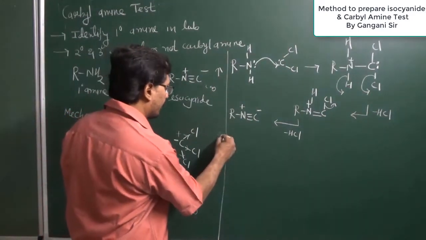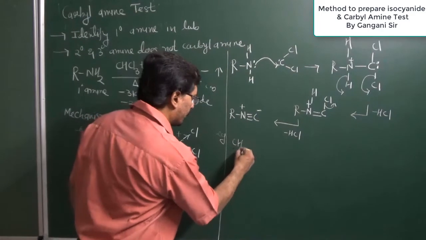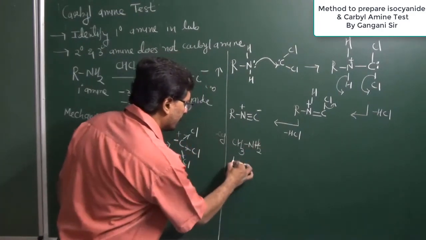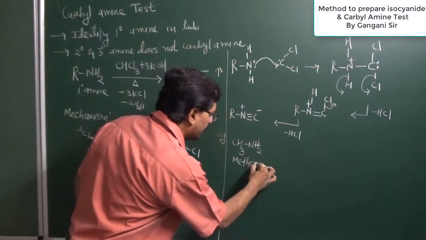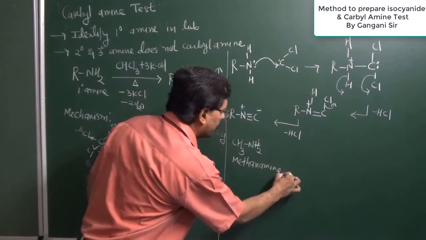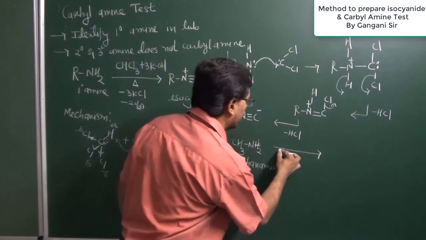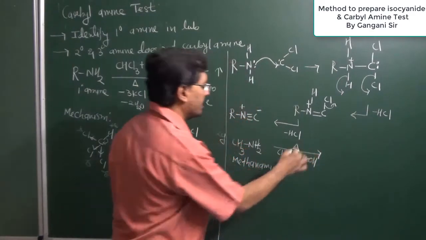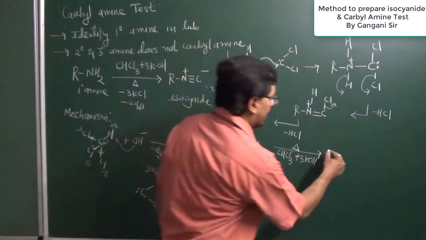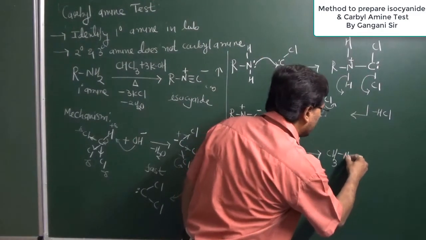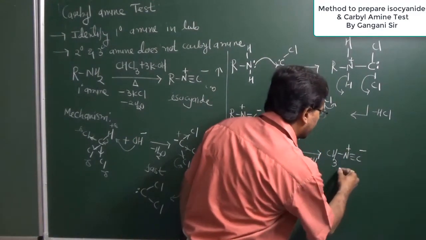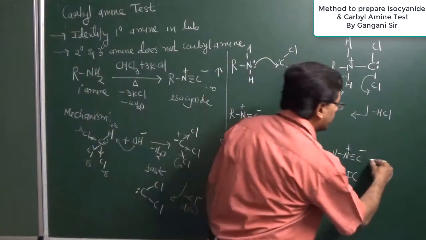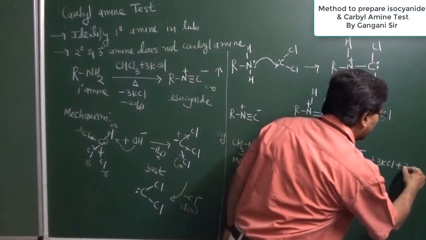Now, let us study some examples of the carbylamine test. Suppose we have taken methylamine, or in IUPAC, methanamine. On carbylamine test, when we heat it with chloroform in alkaline solution, it gives a poisonous and toxic compound known as methyl isocyanate, in short MIC. The two common byproducts are 3 molecules of KCl and 2 molecules of water.